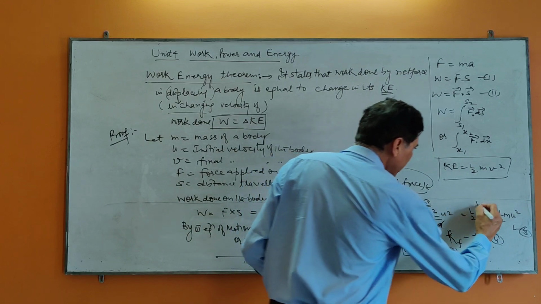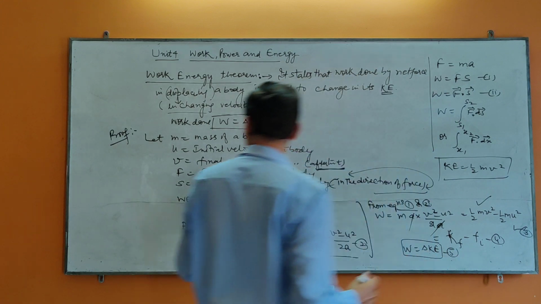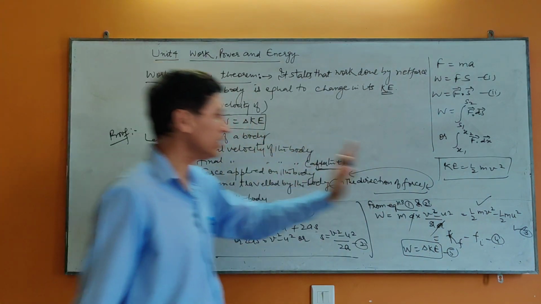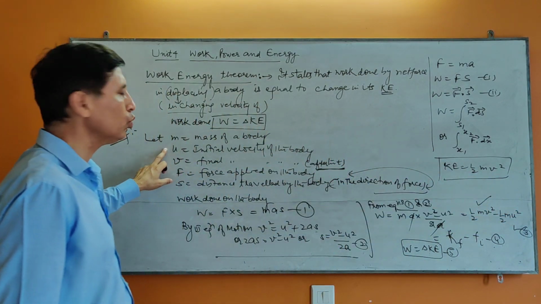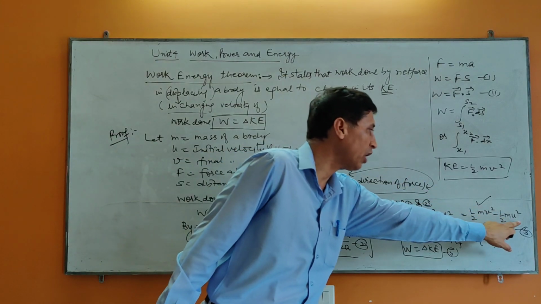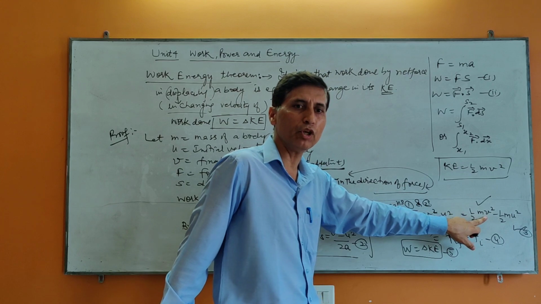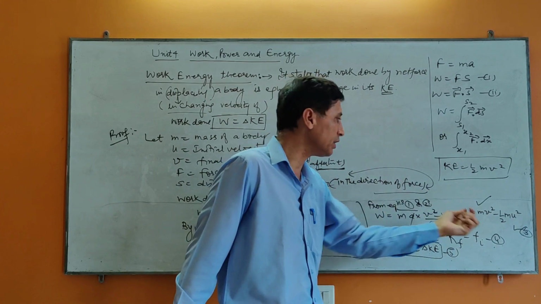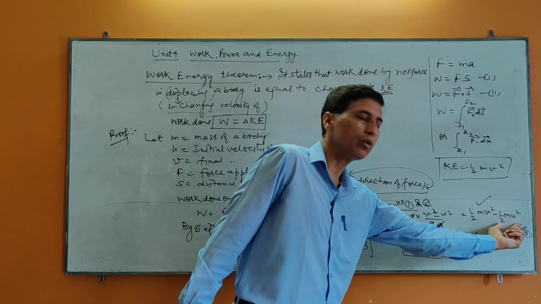Equation number 4. Half m v square is the kinetic energy when velocity becomes v, half m u square is the kinetic energy when the velocity was u. So velocity changes from u to v. Kinetic energy changes from half m u square to half m v square. So what is the change in kinetic energy? Half m v square minus half m u square.